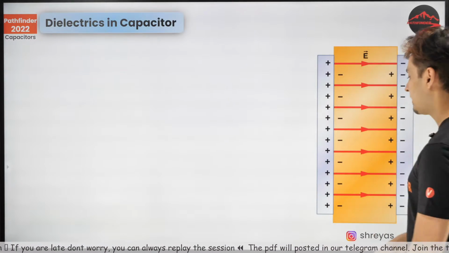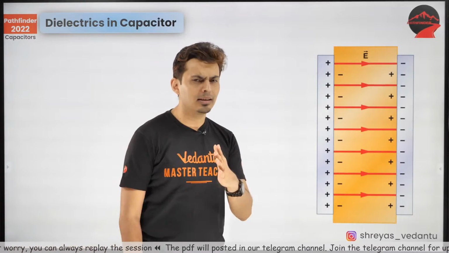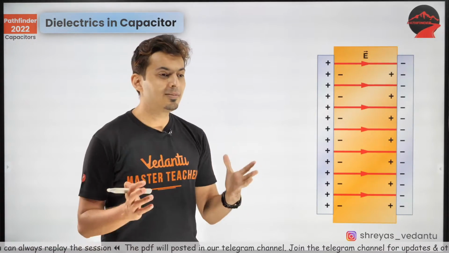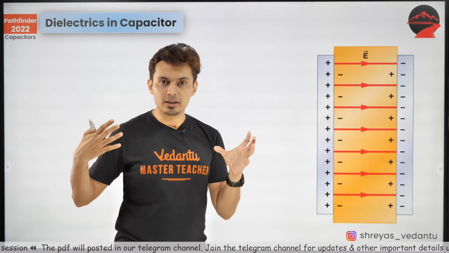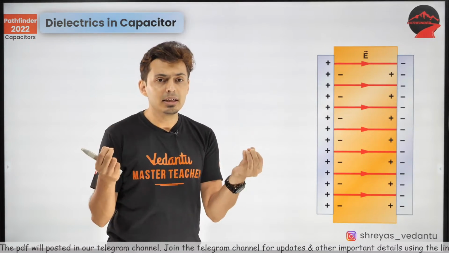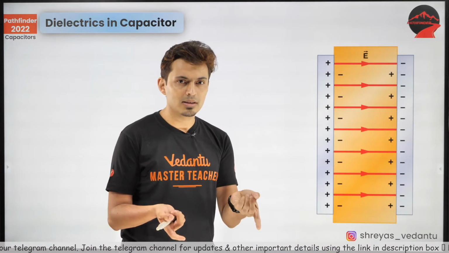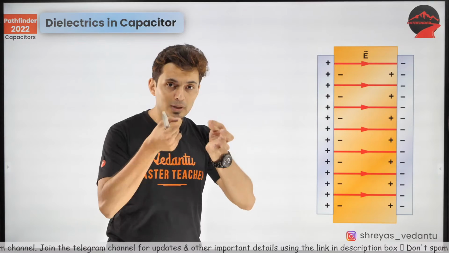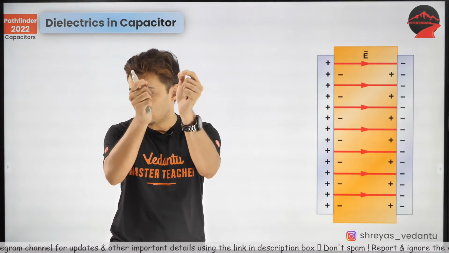Let's see dielectric and capacitors. Now we have seen that a dielectric material is something which reduces the electric field. So if in vacuum the electric field is E, then when it goes inside the dielectric, the field reduces K times. That number of times the field reduces is called the dielectric constant of that material.